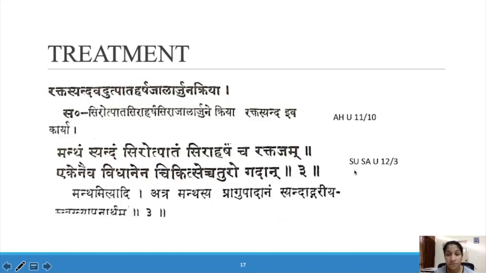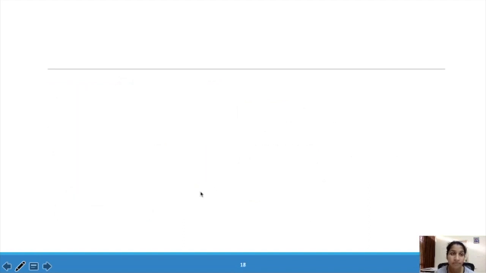This is according to Sushruta Samhita. Mandam sendam shirotpadam siraharsham cha raktajam, eken eva vidhanena chikitsed chaturo gadan. So in all these diseases we can give Rakta Abhishyanda Chikitsa, the same treatment for Adhimantha, Abhishyanda, Shirotpada and Siraharsha. Now we will see what the treatment for Rakta Abhishyanda is.